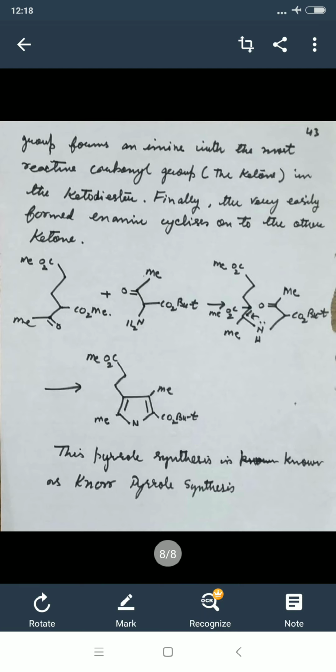This pyrrole synthesis is known as the Knorr pyrrole synthesis, which is a very important method of synthesis. The substituted heme containing the pyrrole group is the main constituent of hemoglobin, vitamin B12 and chlorophyll.